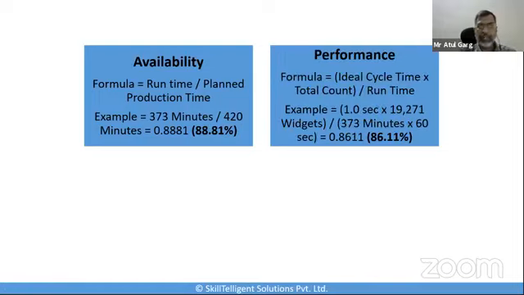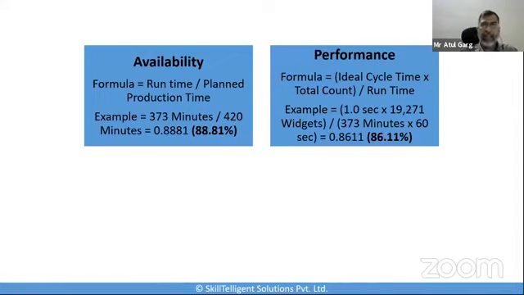The second calculation we will do is of the performance. If you recall, performance has to account for when the process is running slower than the theoretical top speed. That is, it takes into account all the stops or the slow cycles, and so forth. So the formula is ideal cycle time multiplied by total count divided by the runtime.